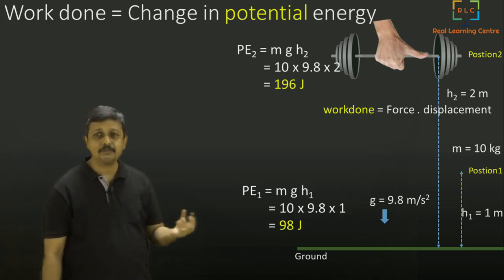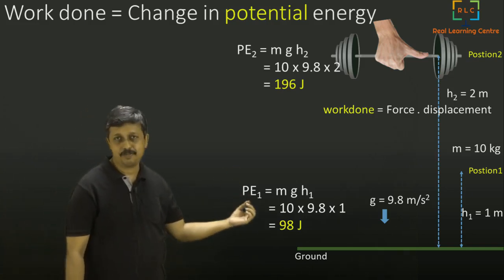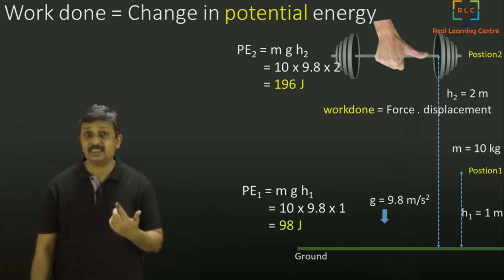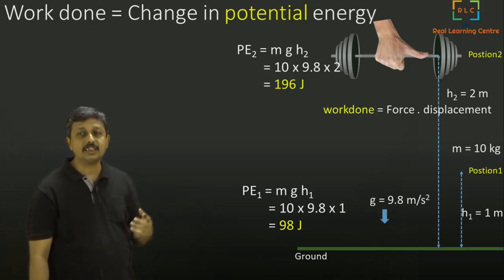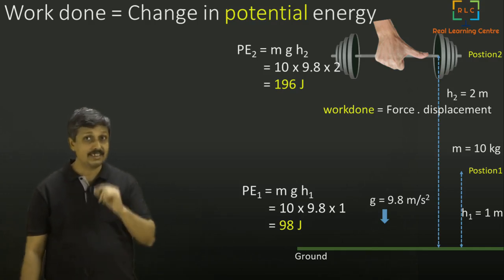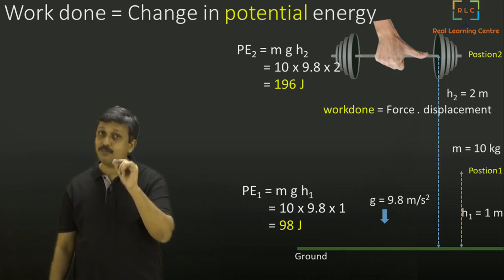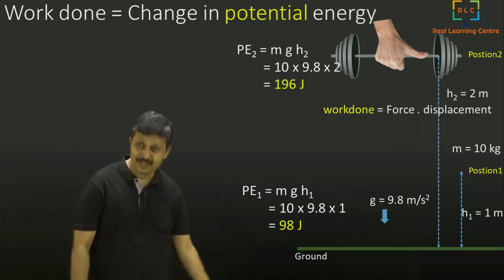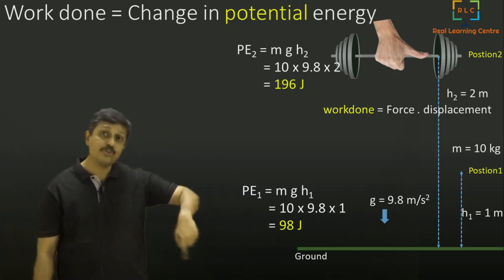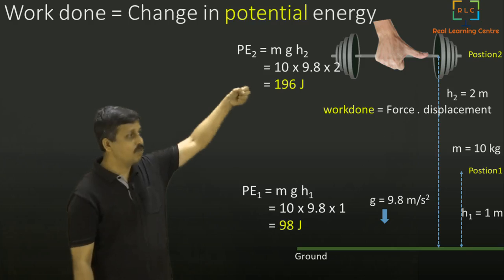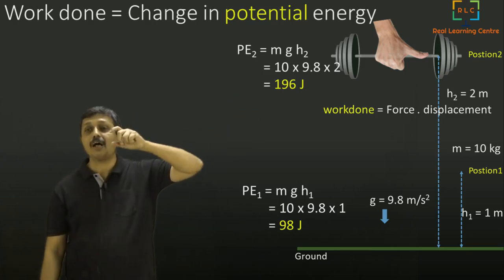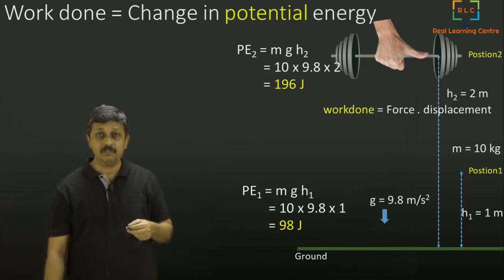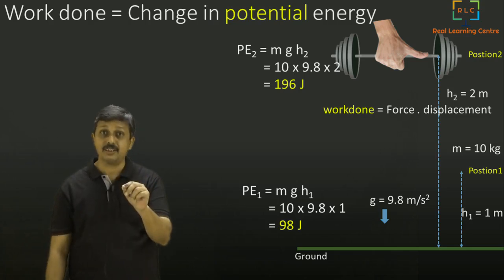The force is m into g, where the acceleration here is g. The force that you applied, m into g, is the force with which the earth is pulling it down. And for you to take the barbell upwards, you need to apply a force equal to m into g.